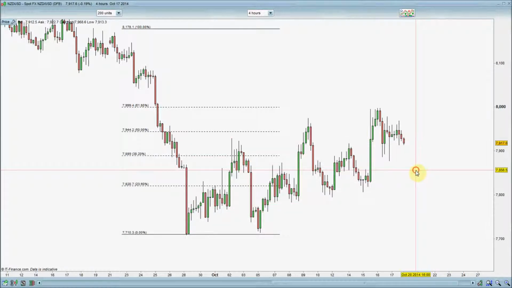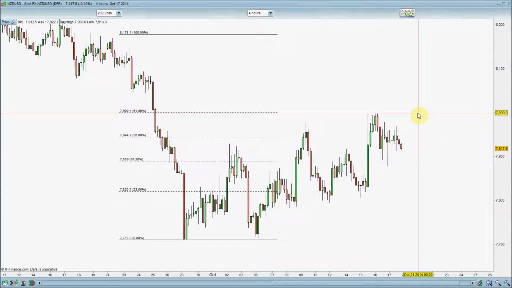Now, if that happens, we could start to see this New Zealand dollar rally. There's no points on the calendar that give the RBNZ an opportunity to jawbone it, but that doesn't necessarily mean that they won't, through other news channels, through interviews, etc. So be aware that that could still happen even when it starts to spike up. But really, we'll be looking for resistance to be broken at 8,000.